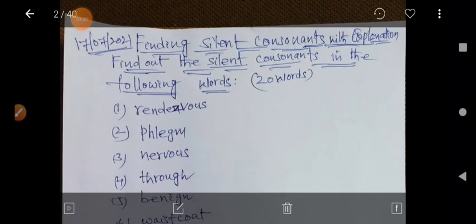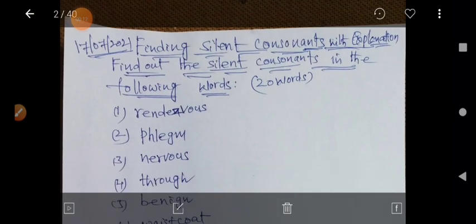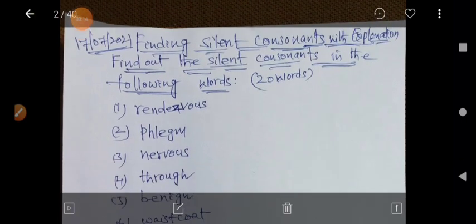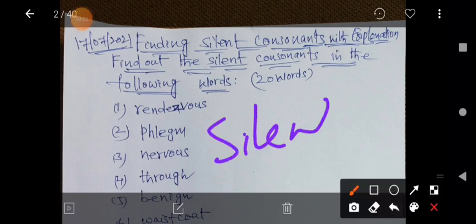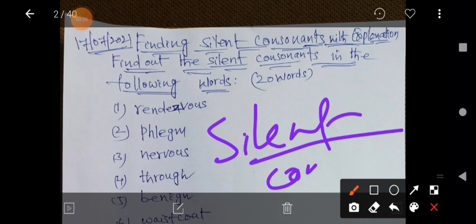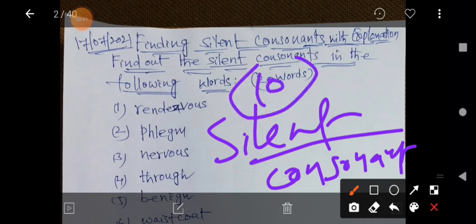In today's class, it is useful to all the students. Find the silent consonant, only consonant, not vowels, in the following words. Today we will discuss only 10 words. The remaining 10 words I will explain in tomorrow's class. Please listen carefully, my dear students.